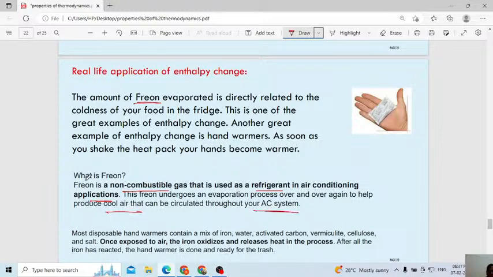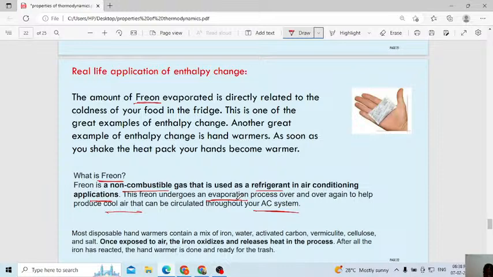Even in a refrigerator, the use of this freon is that it will undergo evaporation. See, girls use nail polish remover, no? If you apply nail polish remover on your nail it will feel cool.